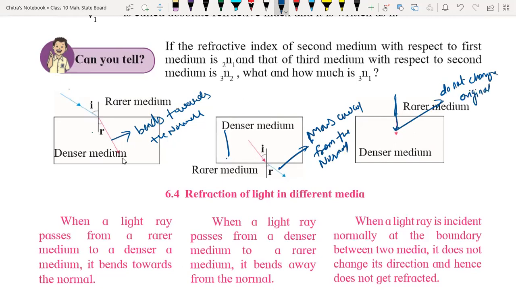Shadab, are you there, beta? Everyone just take a screenshot. These are the three important points for refraction we have to understand and always remember. Take a screenshot for that. Done.